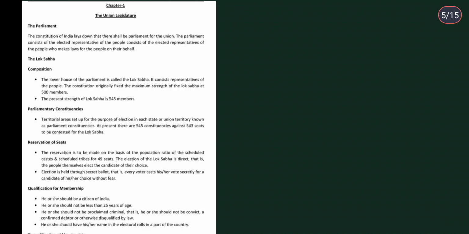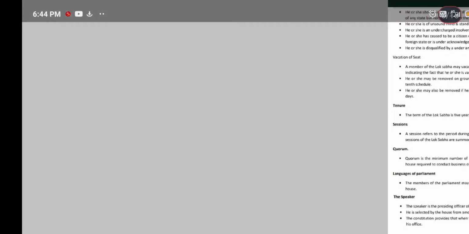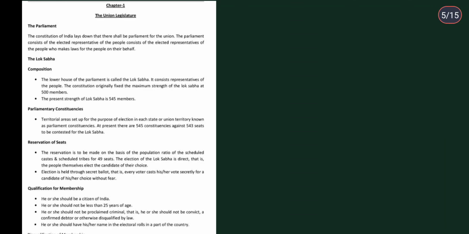So here we are going to be talking about the union legislature. In this chapter we are going to be talking about the parliaments, and how the constitution allows us to have the parliaments. The constitution of India lays down that there shall be a parliament for the union. Here we are talking about the union.